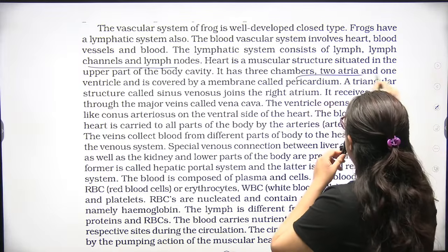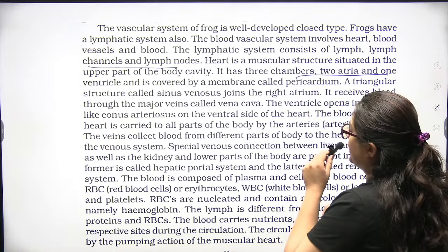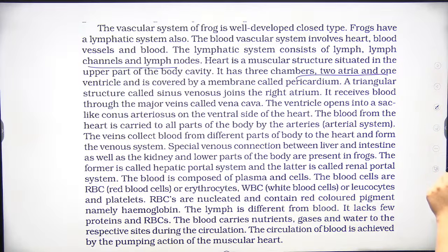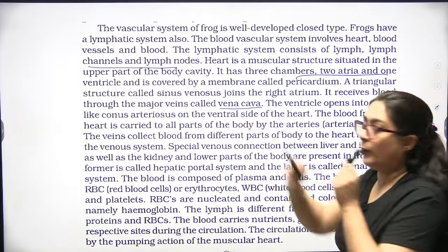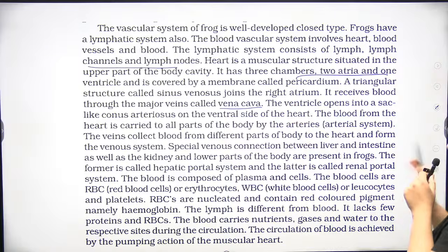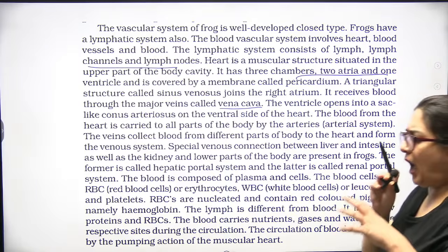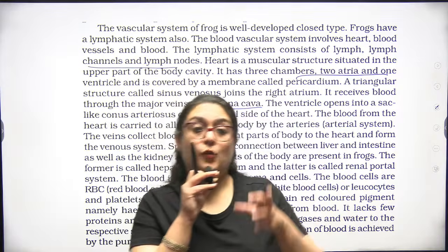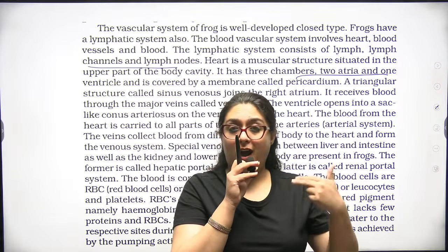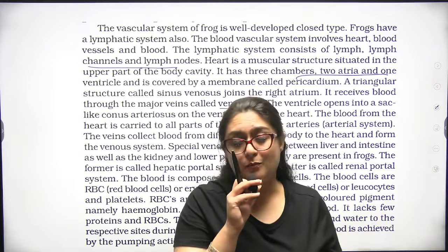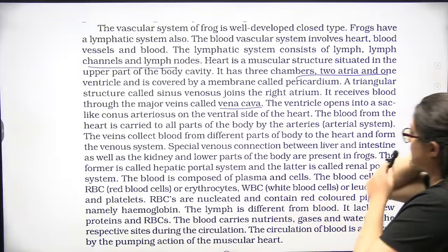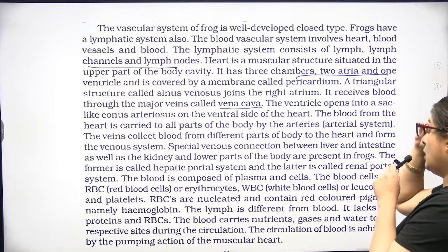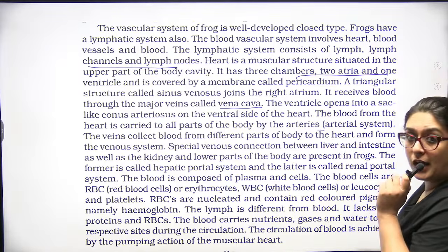It has three chambers, two atria and one ventricle, covered by a membrane called the pericardium. The sinus venosus joins the right atrium. Major veins join the vena cava. After the frog, evolution occurred to reptilia, aves, and mammalia. If you compare our heart to the frog's, definitely we are more developed. The blood from the heart is carried to all parts of the body by the arteries.